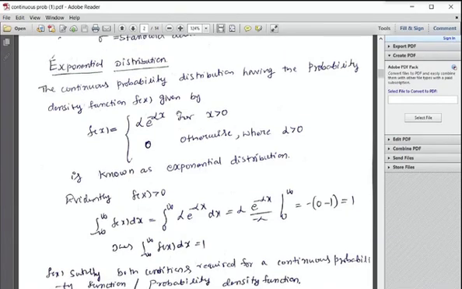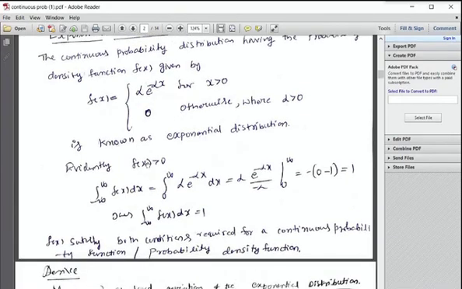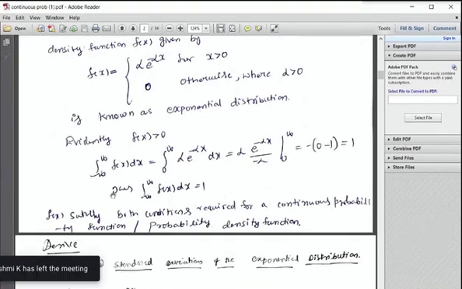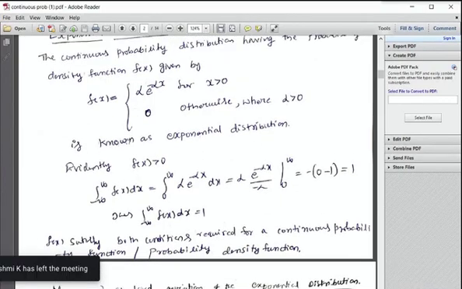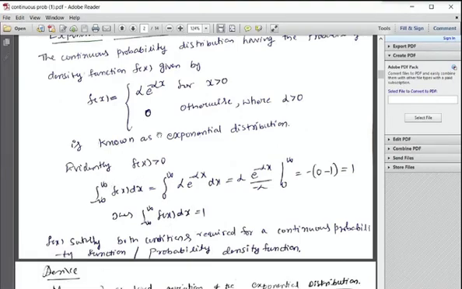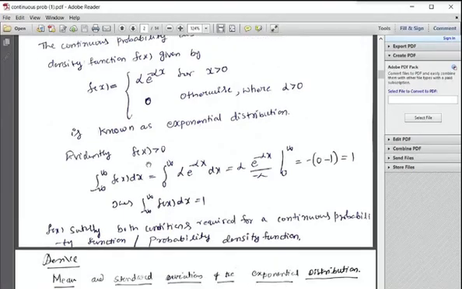But look at this. Is it a PDF? Yes, because evidently f of x is greater than or equal to 0. Alpha is positive, correct? Over minus infinity to 0, the function is 0. For any interval from minus infinity to 0, the integral of f of x dx should be greater than or equal to 0, and we get 0. Or if you take the function with alpha positive, e power minus alpha x is positive, therefore the entire thing is positive. Clearly, f of x is greater than or equal to 0.